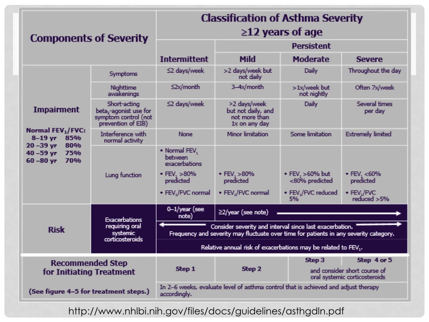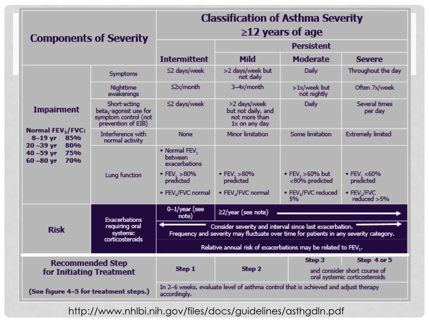2 is the marker number for intermittent. Symptoms less than 2 days a week, awaken at night less than 2 times per month, and need for a short-acting beta-2 agonist less than 2 times per week for symptomatic treatment. This does not include prevention of symptoms.